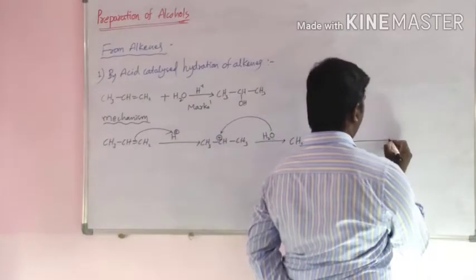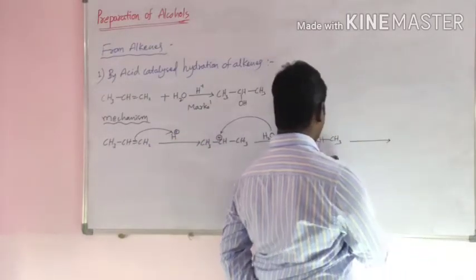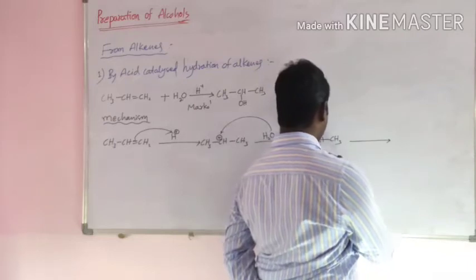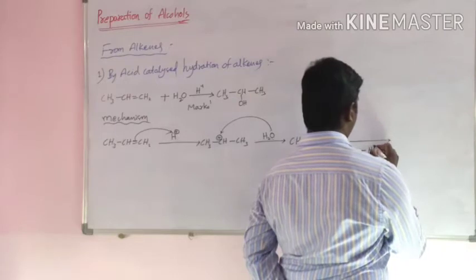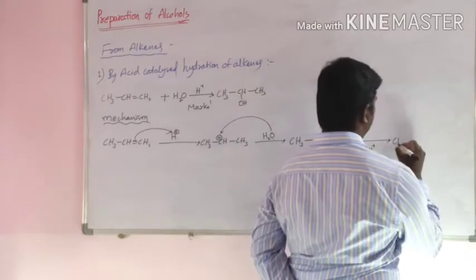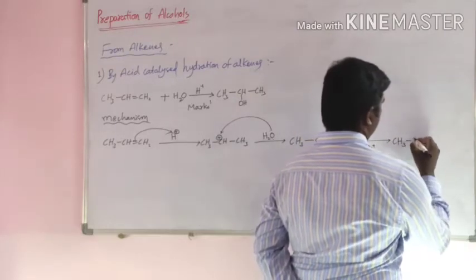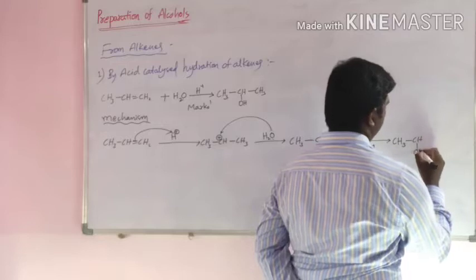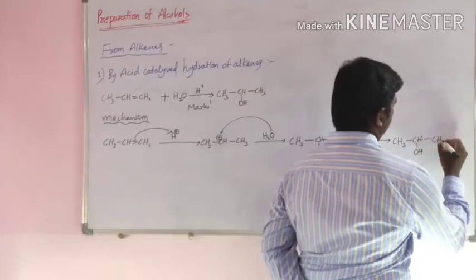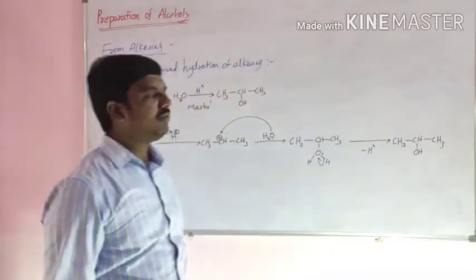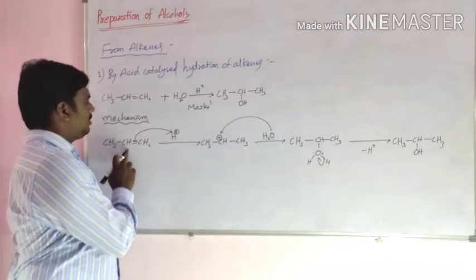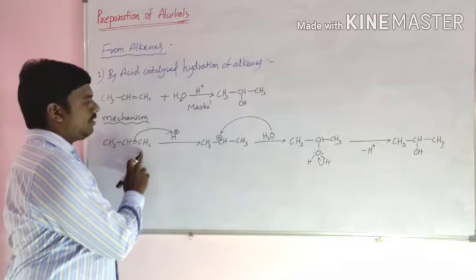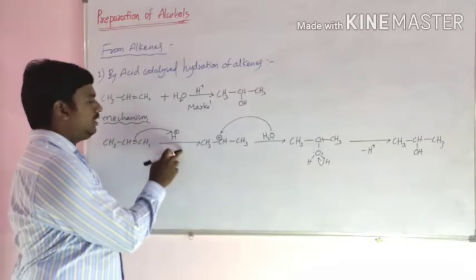This protonated alcohol loses one proton, one hydrogen, then it converts into alcohol. It converts into alcohol.